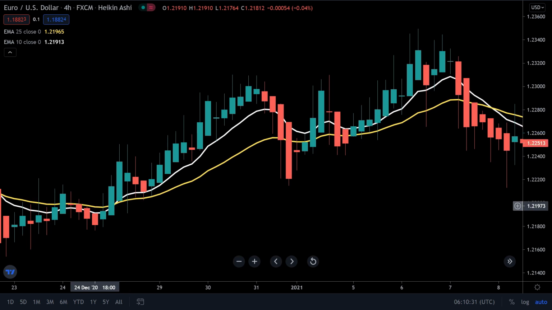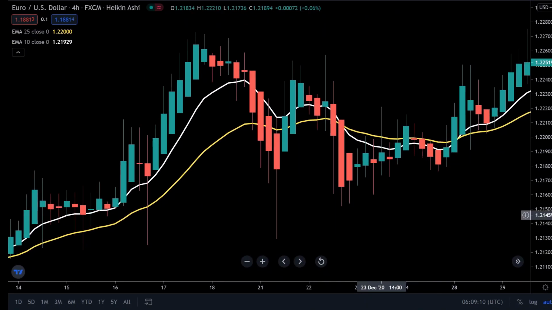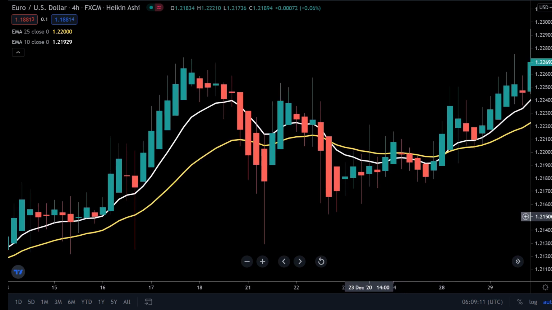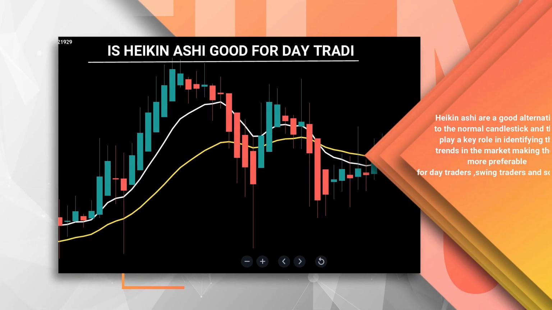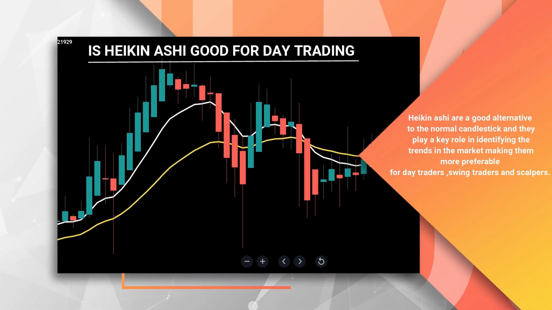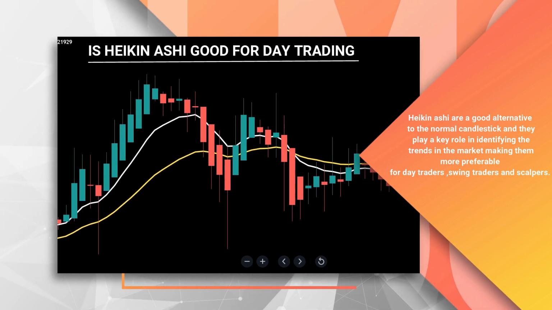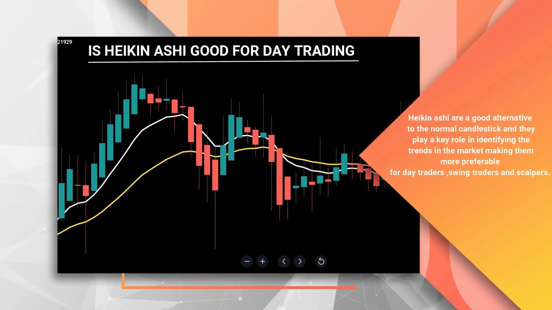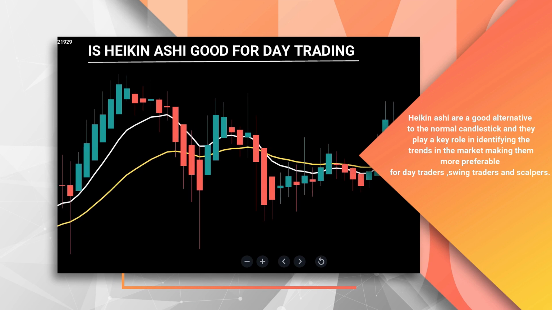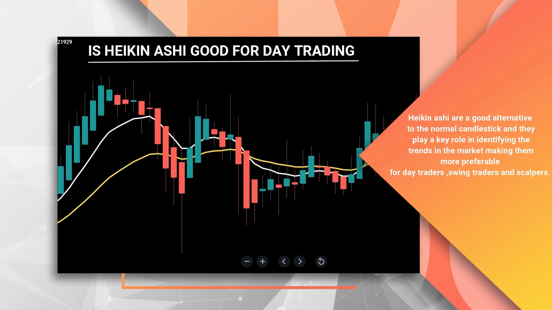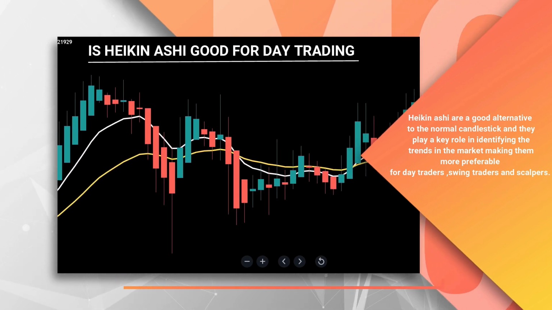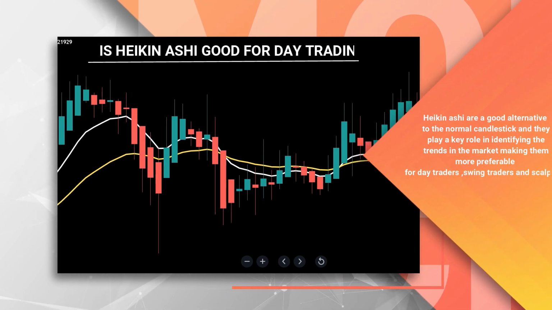So many traders will wonder if Heikin Ashi is also good for day trading. Heikin Ashi are a good alternative to the normal candlestick, and they play a key role in identifying the trends in the market, making them more preferable for day traders, swing traders, and even scalpers.